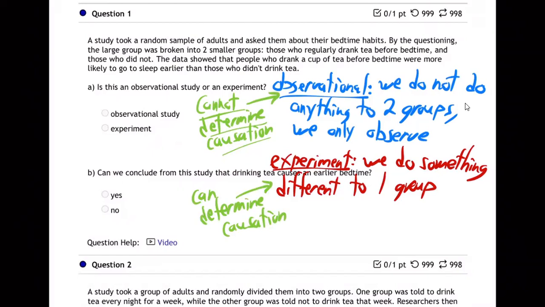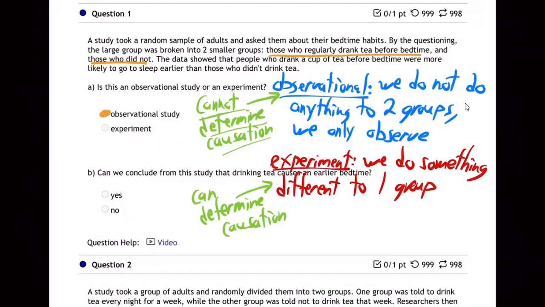All right, let's read it. You really want to strive to understand this and not just look for certain keywords, because it's not going to be that simple. Real life is not that simple, and the exam will not be that simple. You have to really understand the difference. So, what is the difference? Let's see what they did here. Two groups: those who regularly drank tea before bedtime, and those who did not. Now, is that something they did on their own or we did to them? That's something they did on their own. That's observation.